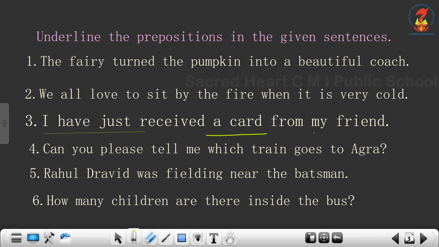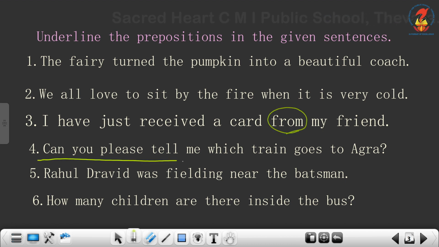I have just received a card from my friend. Card is the noun used here. There are other nouns also, but card is the one which we want here. Card. From whom? From my friend. So from is the preposition. Prepositions help us to understand where a noun is. So I got a card from whom? From a friend. So from is the word used as a preposition here.